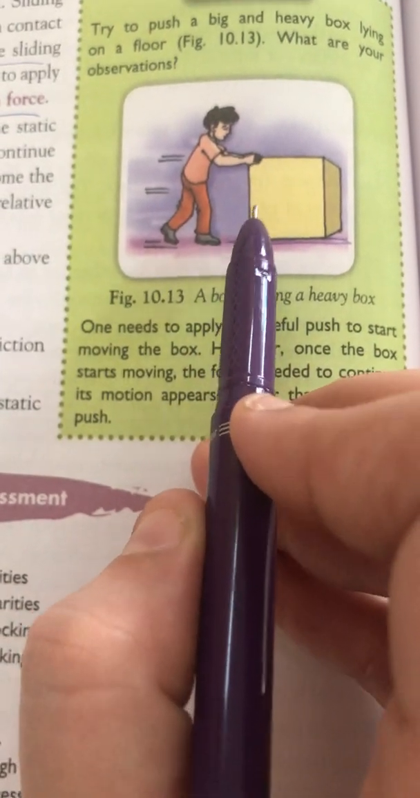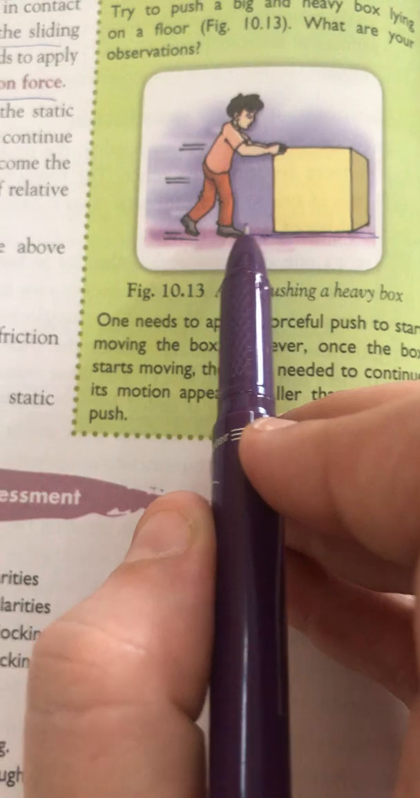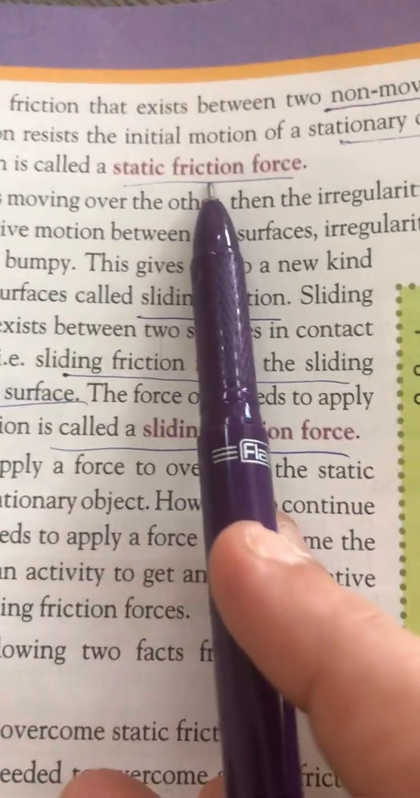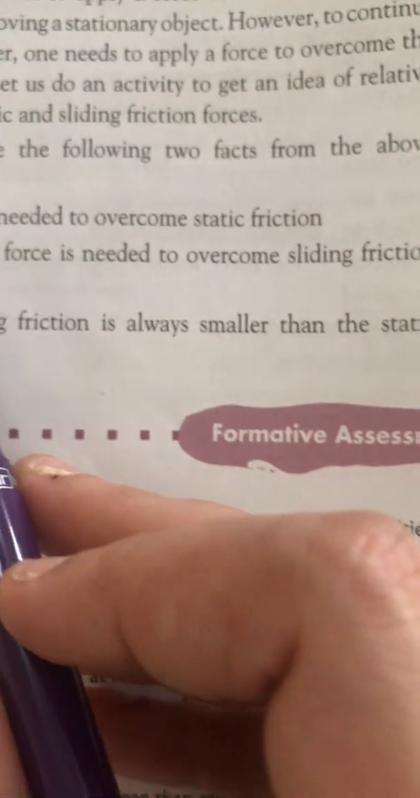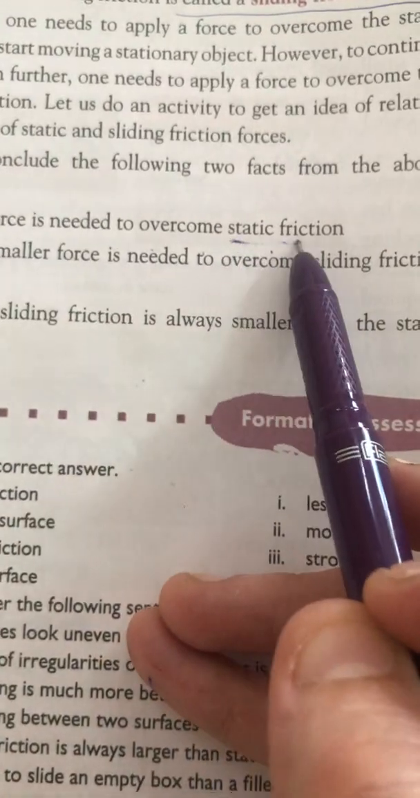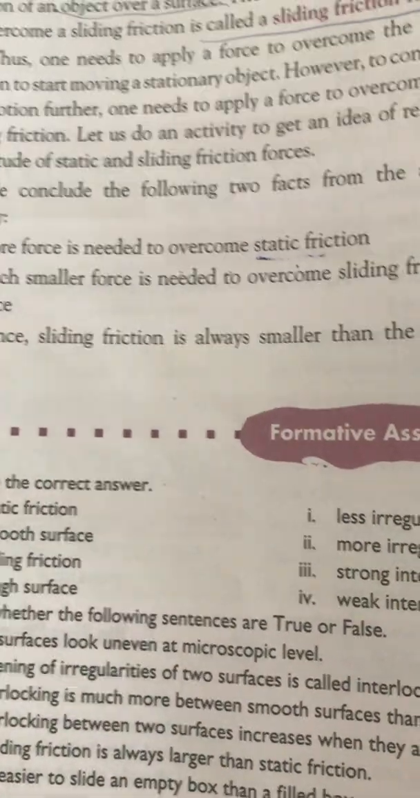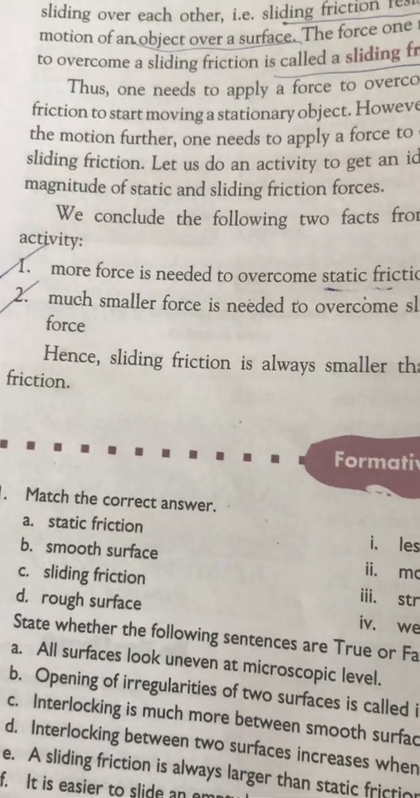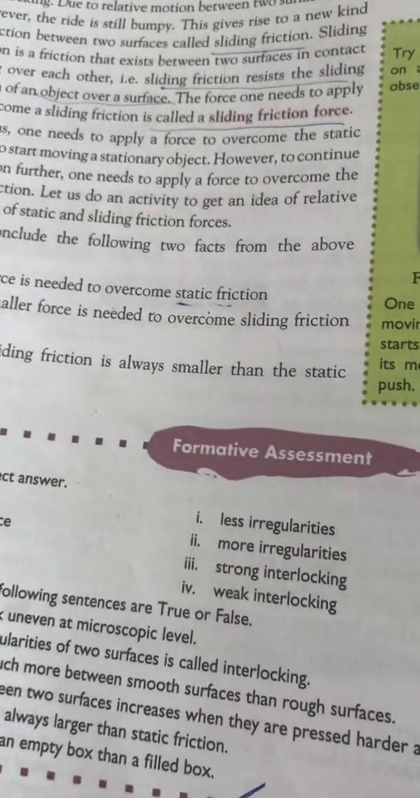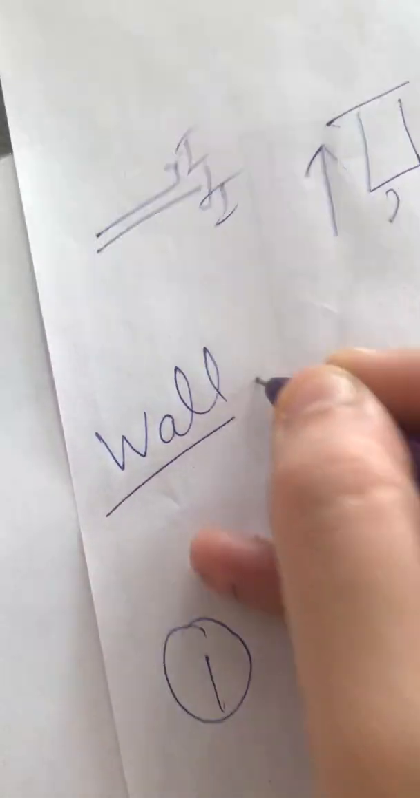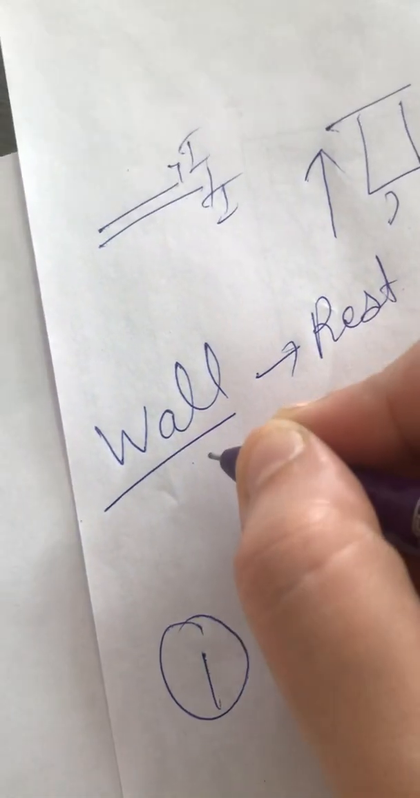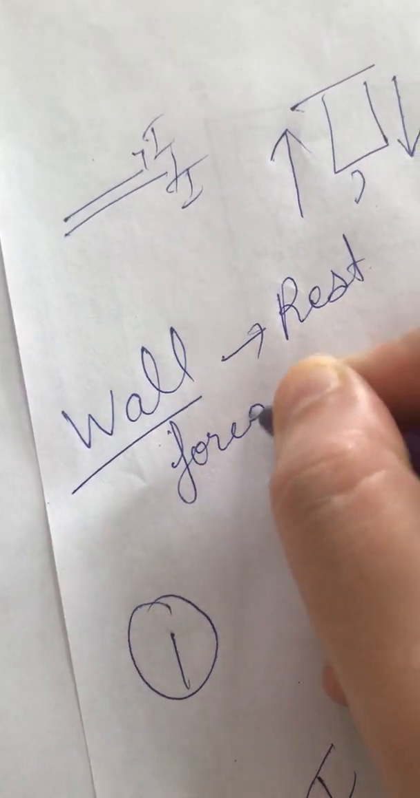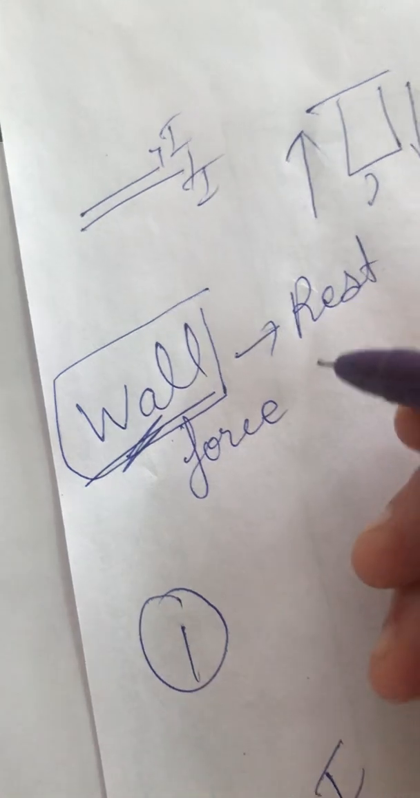The friction that opposes the sliding motion is known as sliding friction, and the friction that opposes the static state is known as static friction. More force is needed to overcome static friction, because static means rest. If we want to push the wall, what do we have to do? We have to apply more force, because the wall is at rest. We have to apply more force to bring the wall from rest into motion.